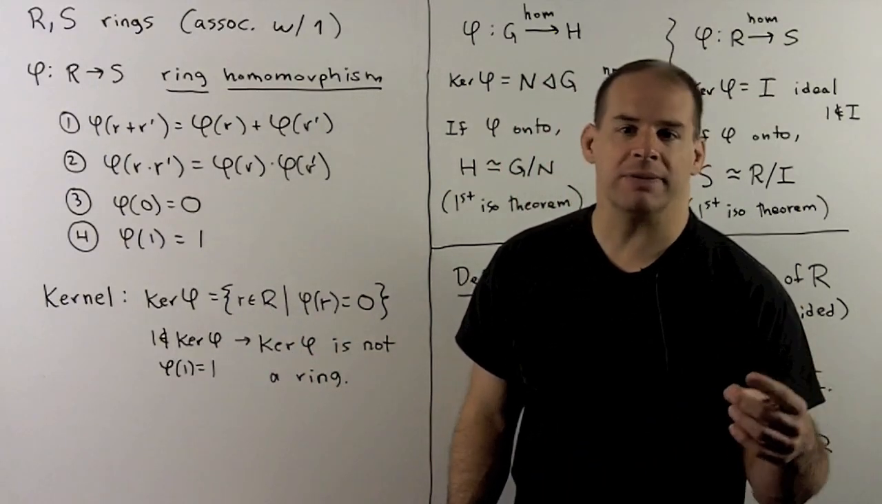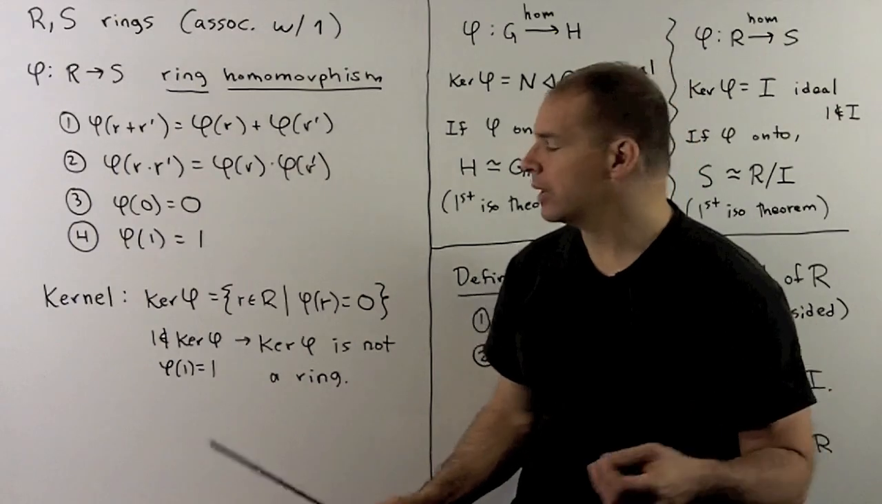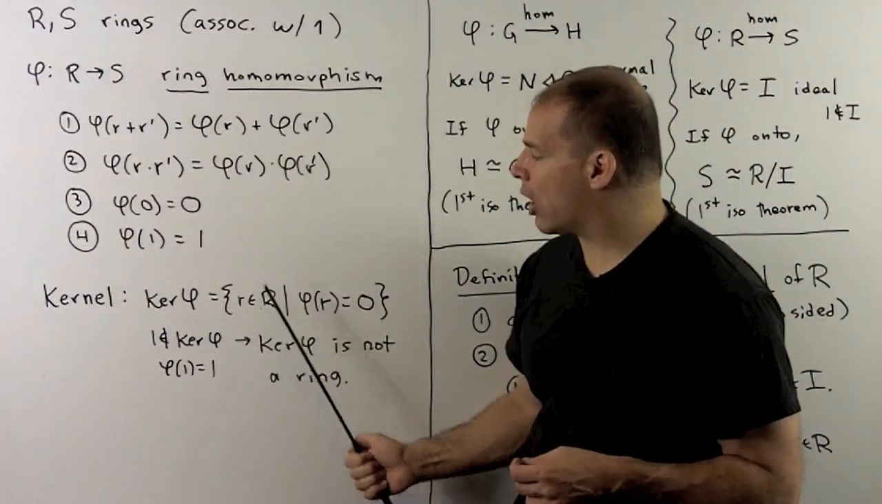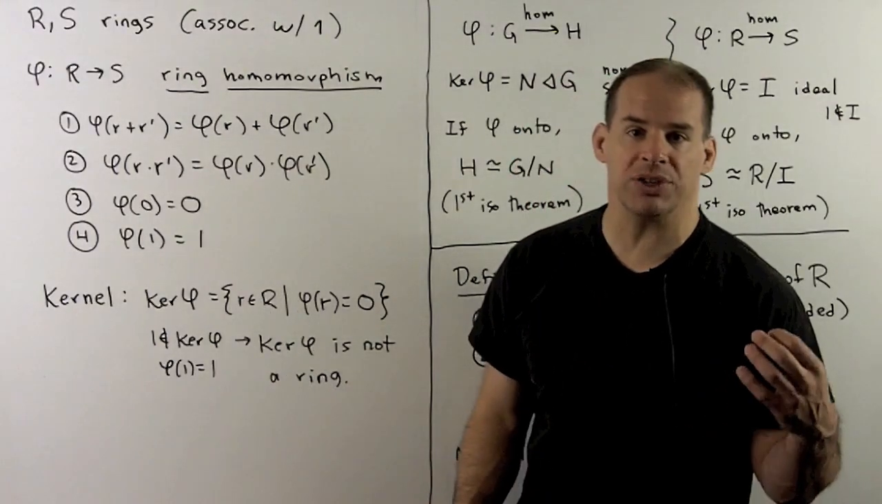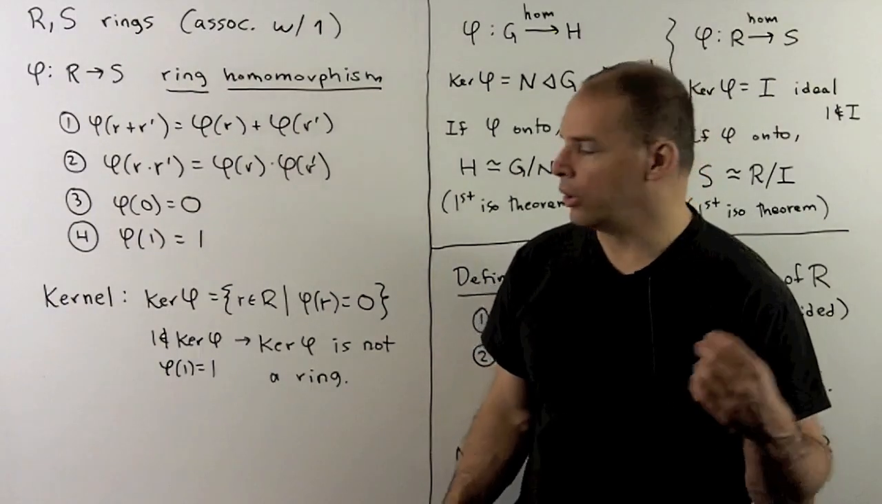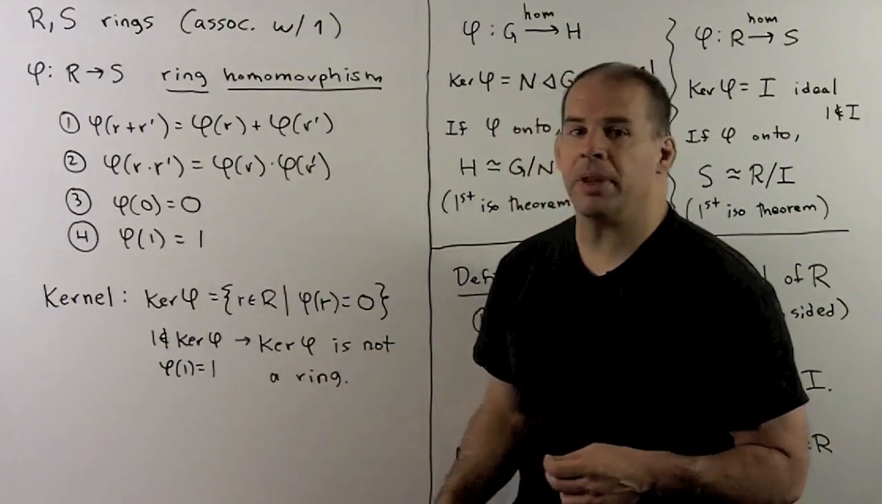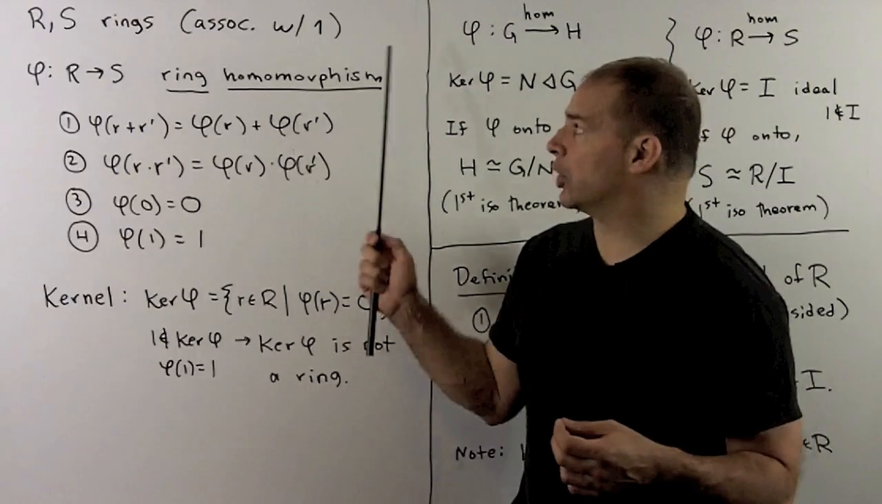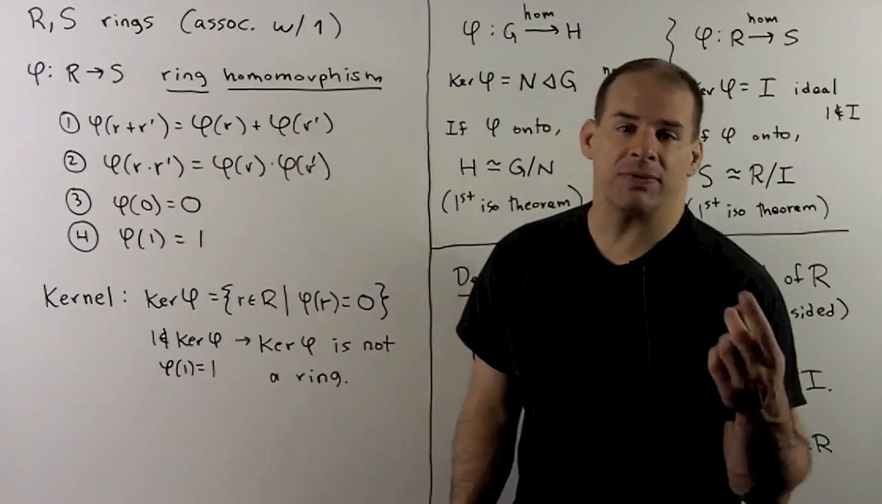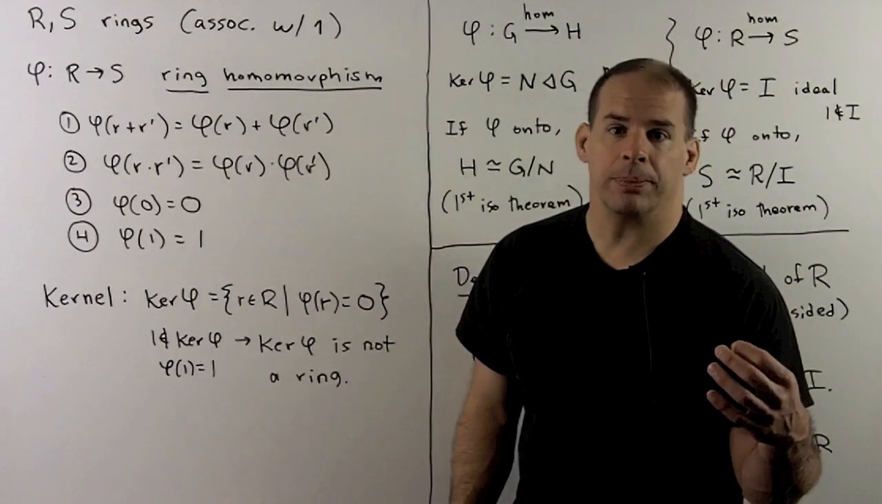With these properties, we can define the kernel of phi. It's a subset of R, all r in R such that phi of r is equal to 0. Now note, phi of 1 is equal to 1, so 1 is not in the kernel of phi. And this is not going to be a ring by our strict definition. That's fine, it's going to be something else.